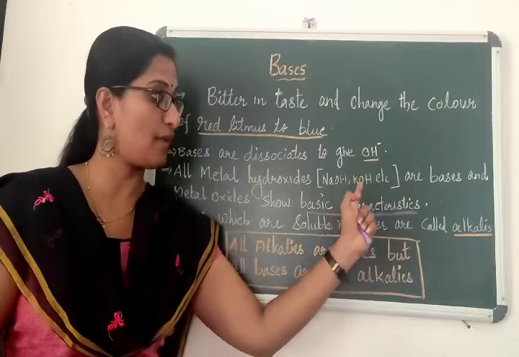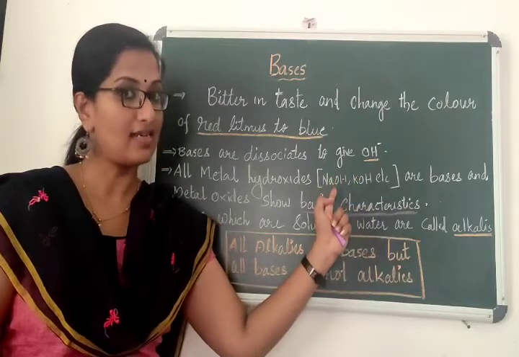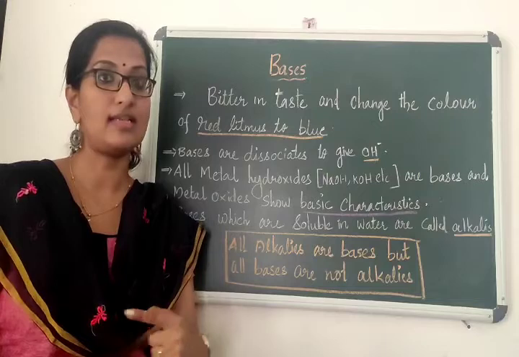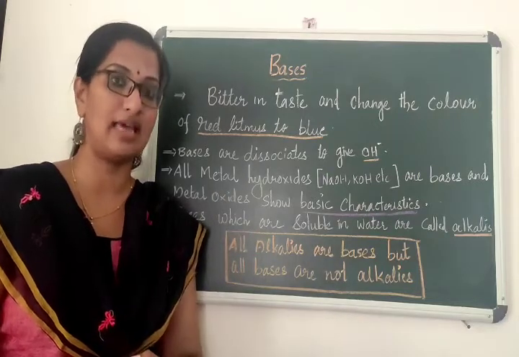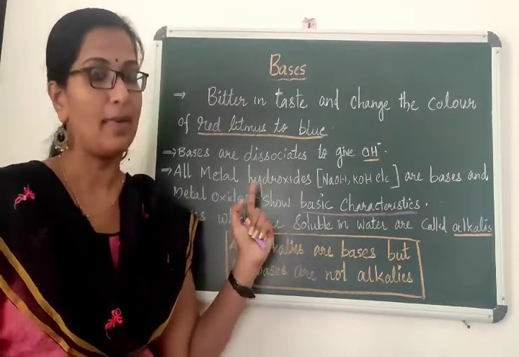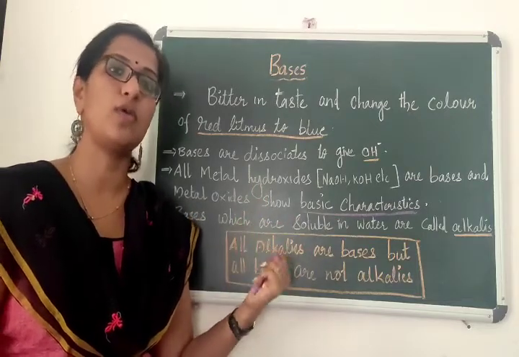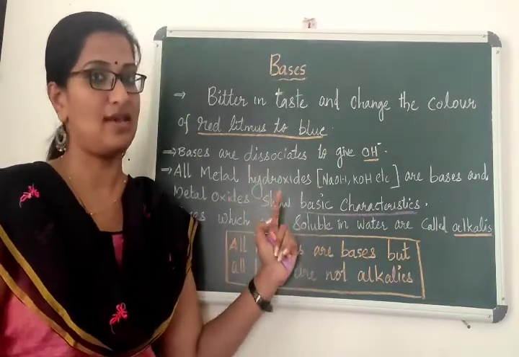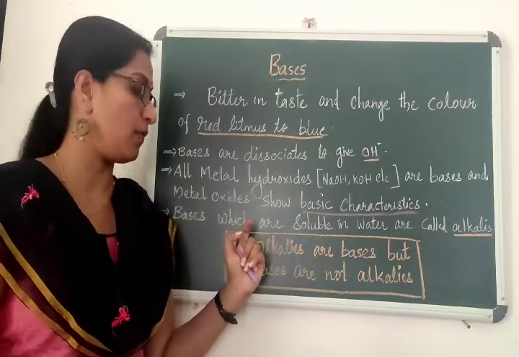These are the strong bases. And metal oxides are basic in nature, the reason for which you have already discussed in the earlier session. Metal oxides are basic because metal oxides dissolved in water produce a base. So metal hydroxides and metal oxides are bases, note the point.